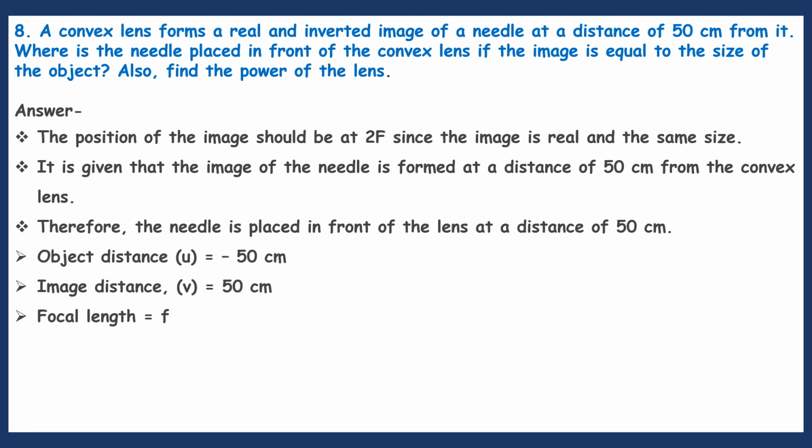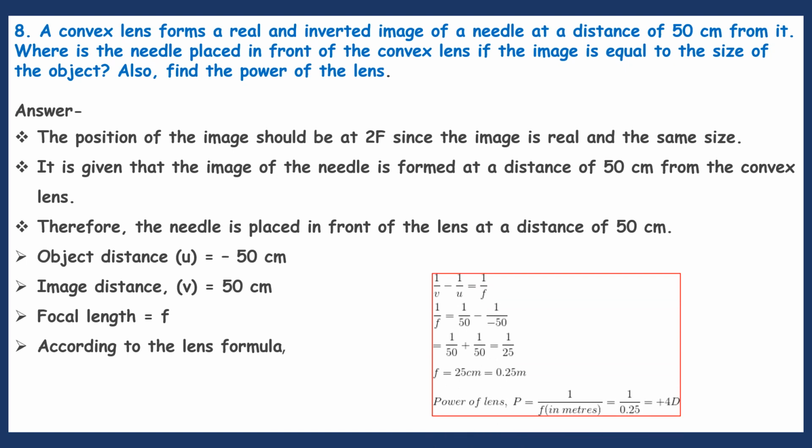Focal length f is not given here. According to the lens formula, we have to use the formula here: 1 by v minus 1 by u is equal to 1 by f.